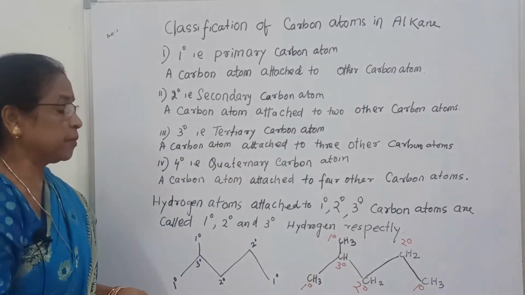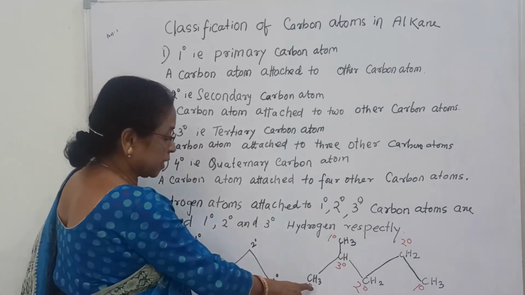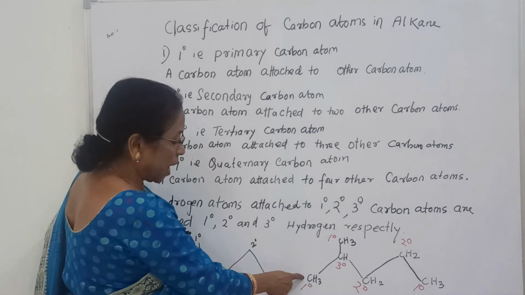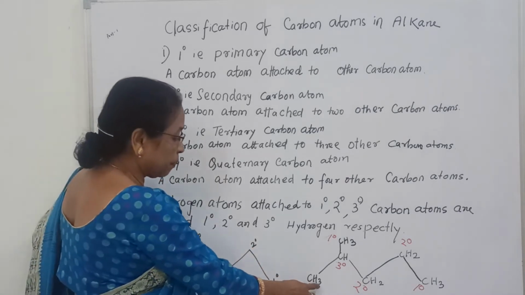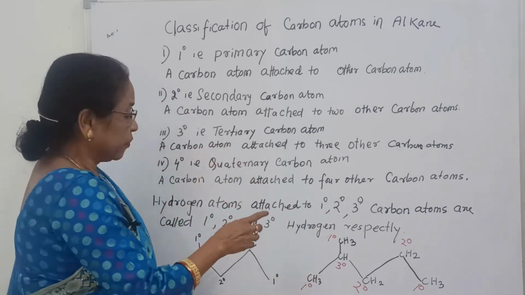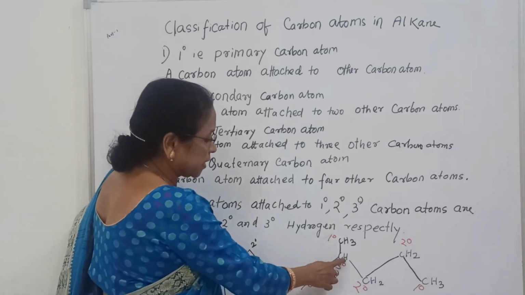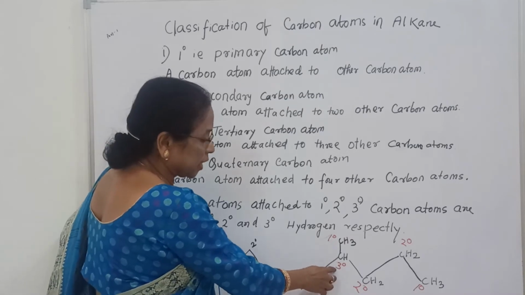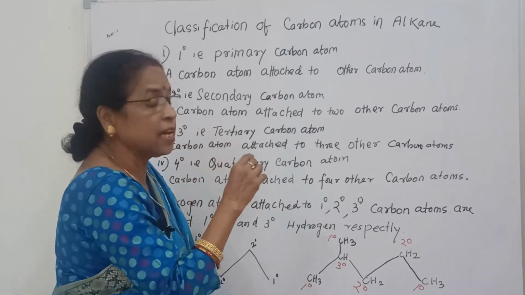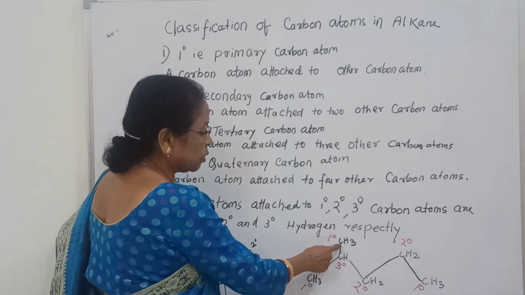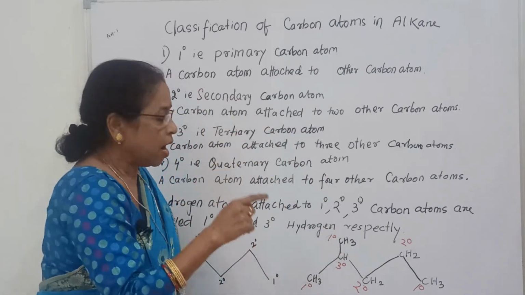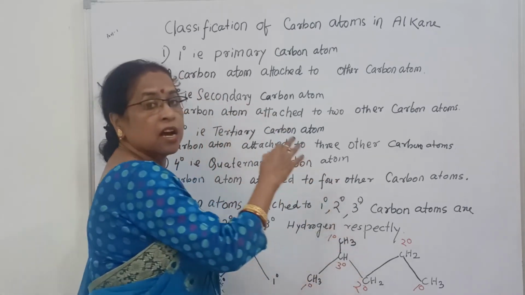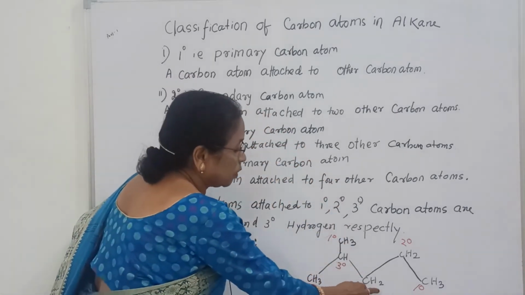Since the 3 hydrogens are attached to the primary carbon, they are called primary hydrogen atoms. Here, since 1 hydrogen is attached to this carbon, it is a tertiary hydrogen atom. Here also 3 are primary hydrogen atoms, and 2 hydrogen atoms are attached to the secondary carbon, so they are secondary hydrogen atoms.